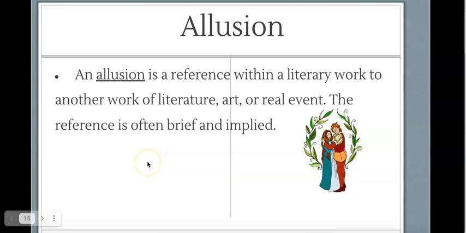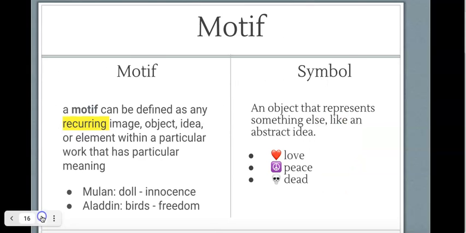Then we have an allusion. An allusion is a reference within a literary work to another literary work, art, or real event. It's brief, it's implied. You won't really catch it unless you kind of know the reference. It's kind of like an inside joke, but we call it an allusion when it's a reference to another kind of literature, art, or real event. Not like we're just thinking about like the recent marriage of, whatever celebrity pop star got married this weekend.